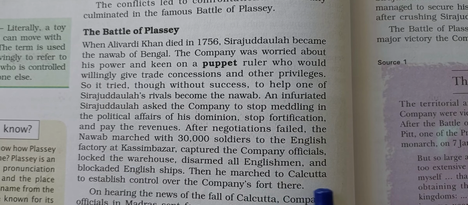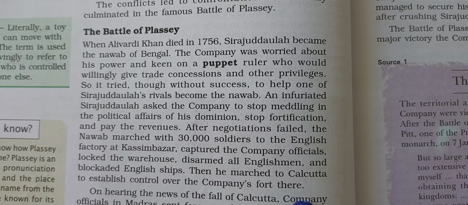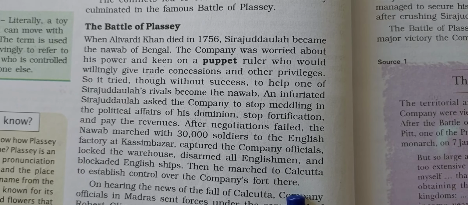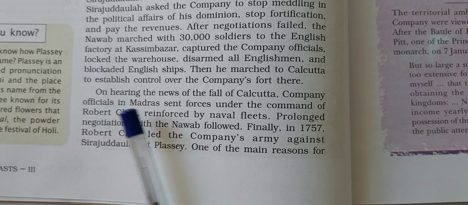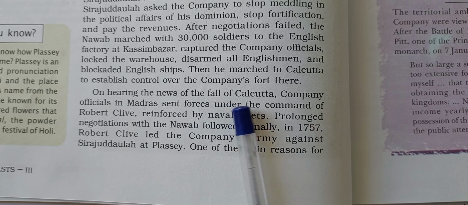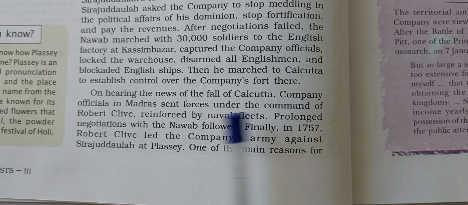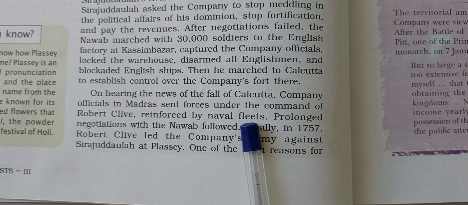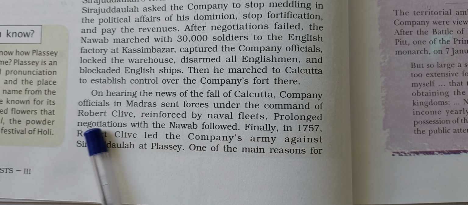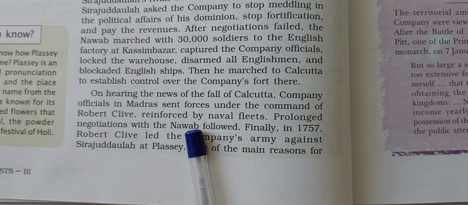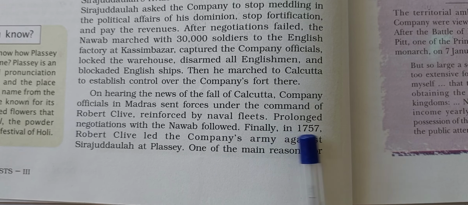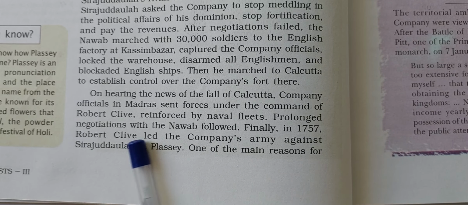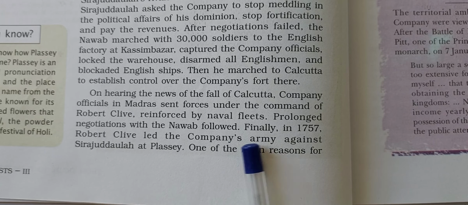Then he marched to Calcutta to establish control over the company's fort there. On hearing the news of the fall of Calcutta, company officials in Madras sent forces under the command of Robert Clive, reinforced by naval fleets. Prolonged negotiations with the Nawab followed.